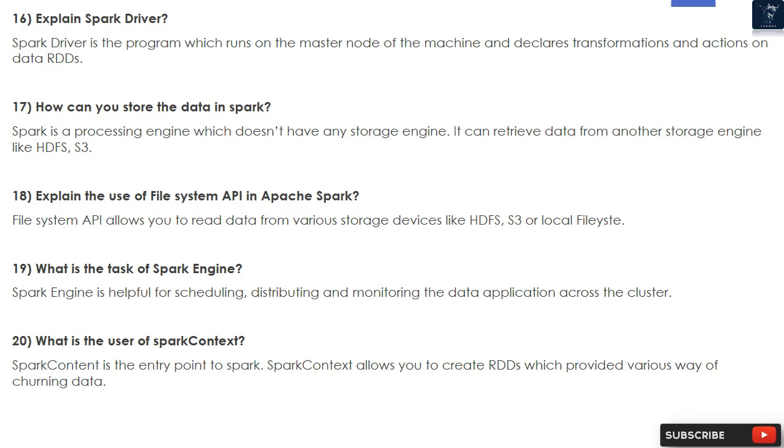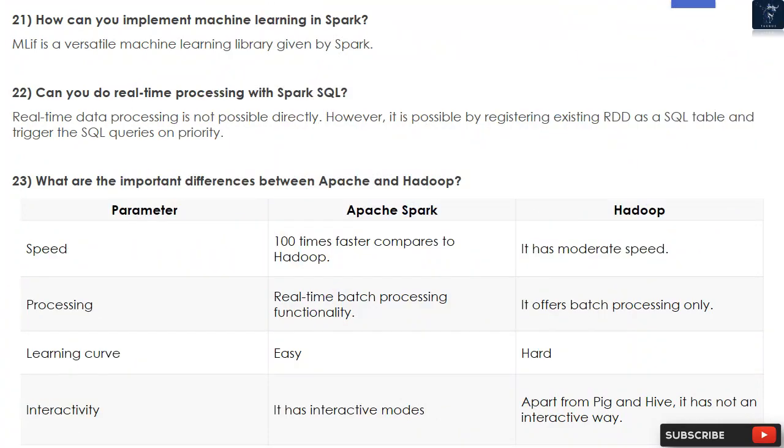20. What is the use of Spark Context? Spark Context is the entry point to Spark. Spark Context allows you to create RDDs which provide various ways of churning data. 21. How can you implement machine learning in Spark? MLlib is a versatile machine learning library given by Spark.